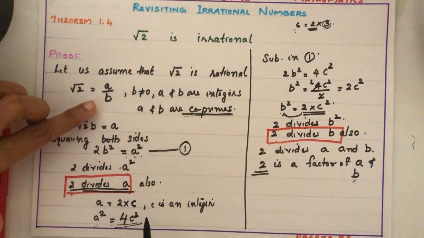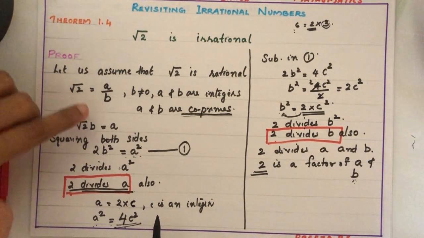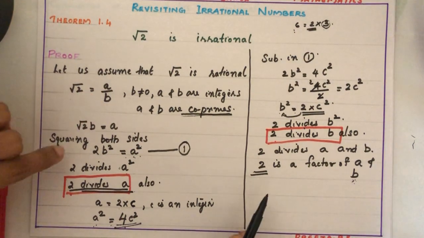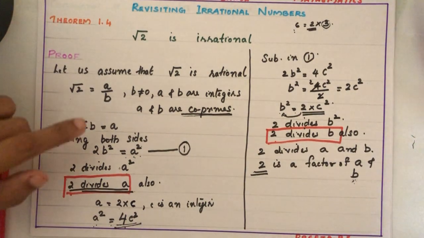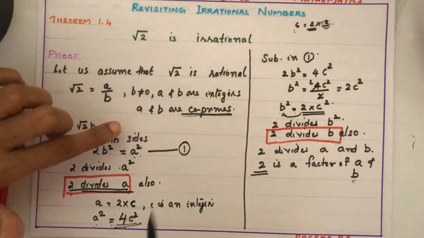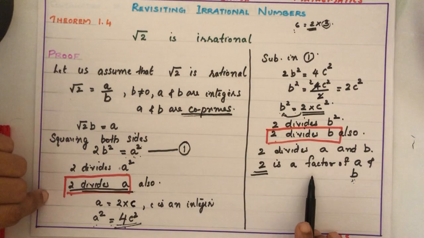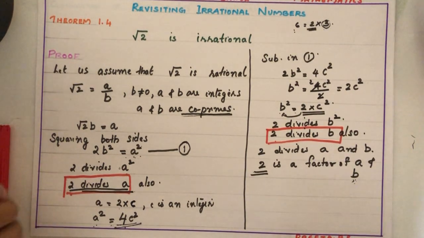We have started with the coprime numbers by writing a rational form, but finally we got they are not coprimes. This is the contradiction. First we have started with the coprime numbers, but finally we got they are not coprimes. 2 is a common factor.